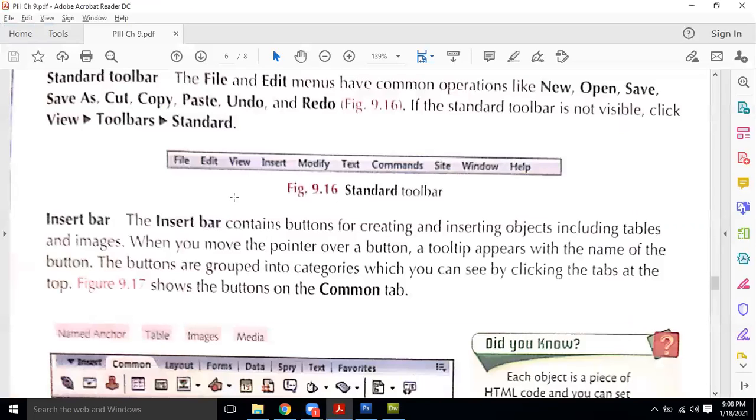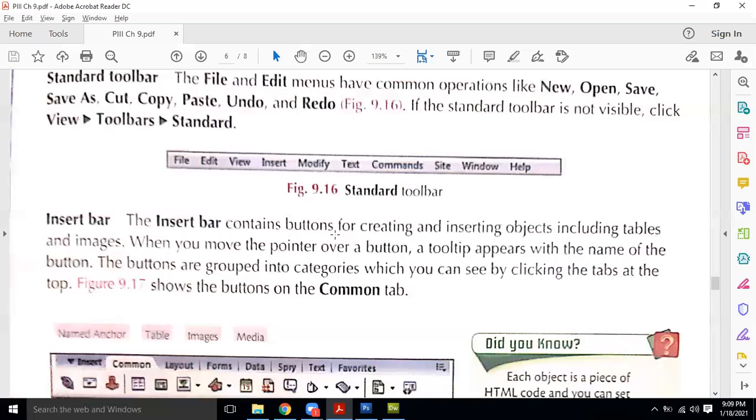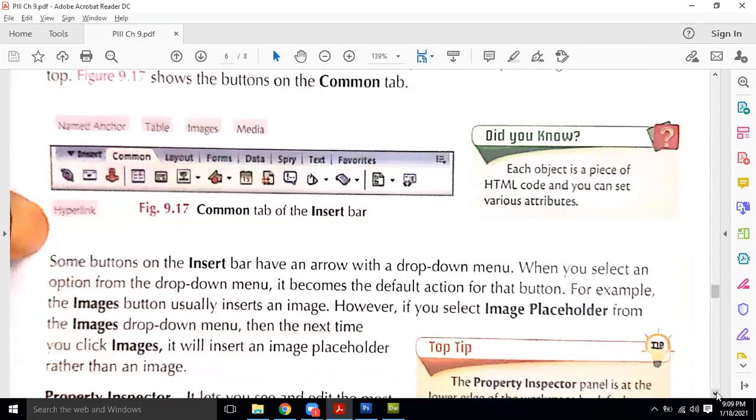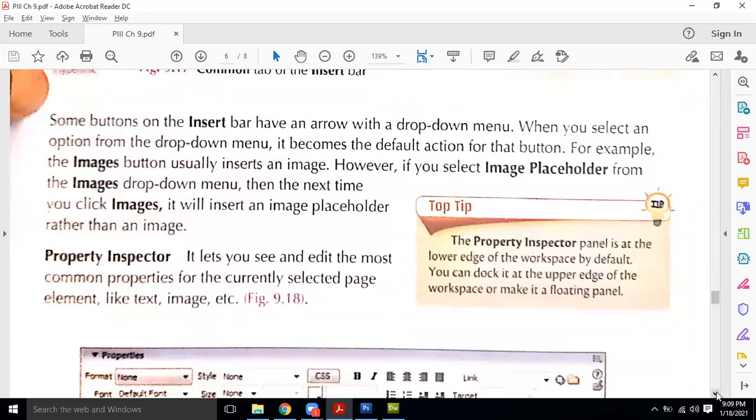Come to the next point. The insert bar contains buttons for creating and inserting objects, including tables and images. When you move the pointer on a button, a tooltip appears with the name of the button. The buttons are grouped into categories which you can see by clicking the tabs at the top. This shows the buttons on the common tab. So these are the buttons which are available, and we see the tooltip over here.